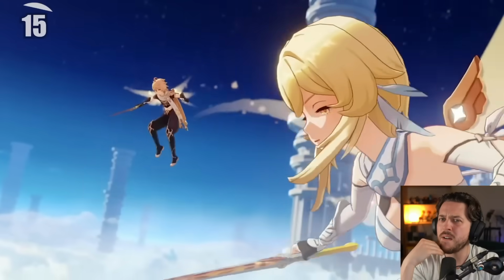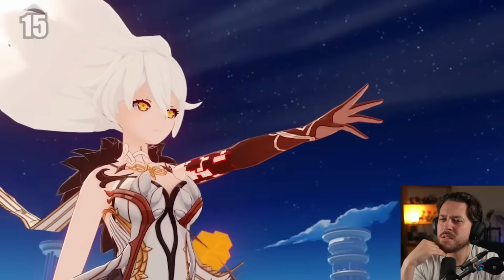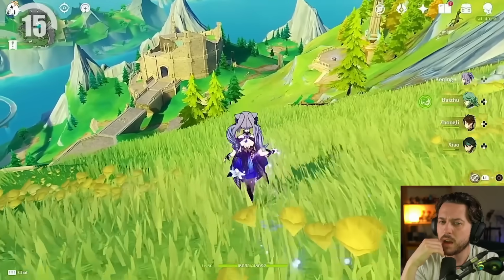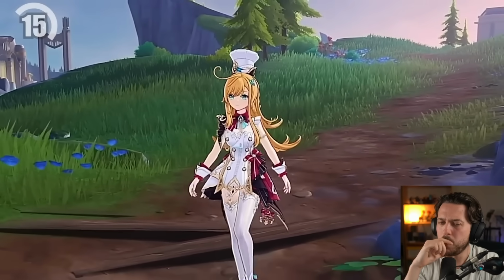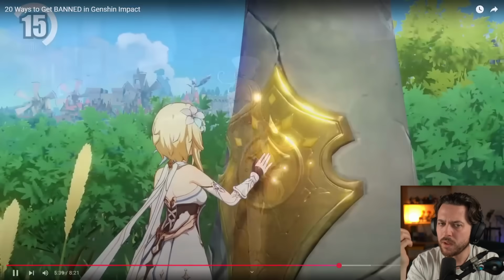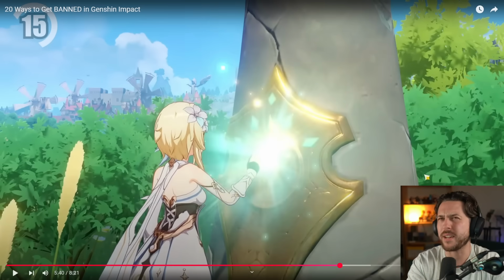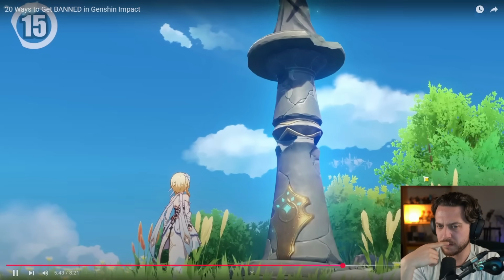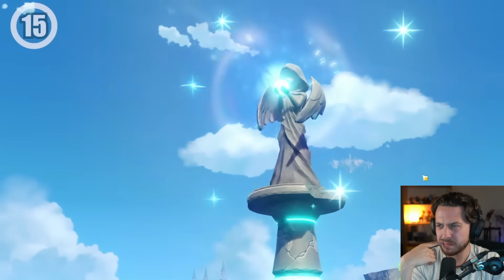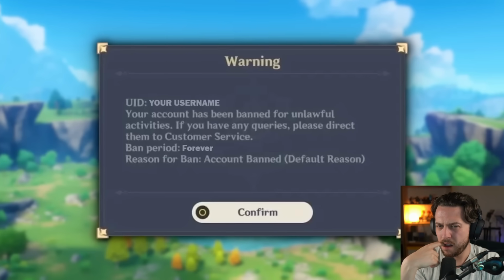This is more of a technical violation, but still very serious. Going into your PC and unpacking the game's files to look at models, decrypt data, or data mine for future content is strictly forbidden. That makes sense. I mean, that's how a lot of leakers get access to privy information, right? But that's mainly for beta stuff. Does this work the same for just the game as it is? It's a huge violation of Hoyoverse's intellectual property. If you're caught doing this, especially if you share information publicly, you can expect a ban.